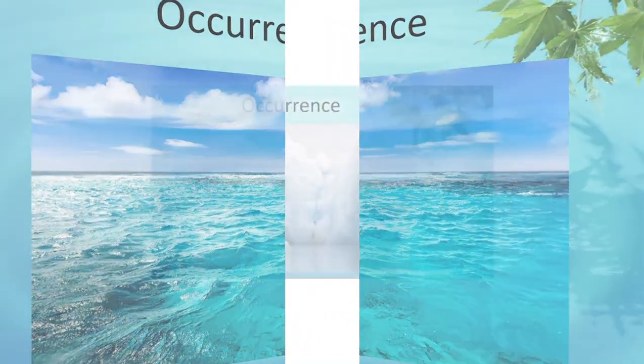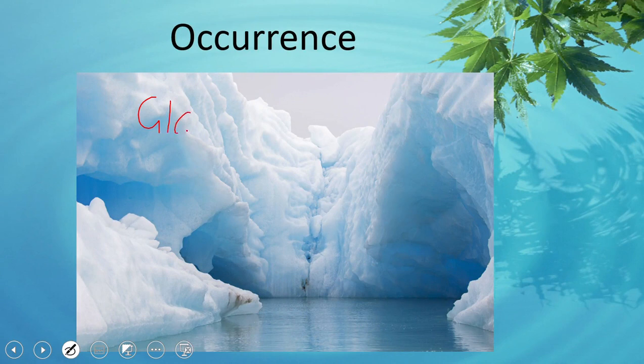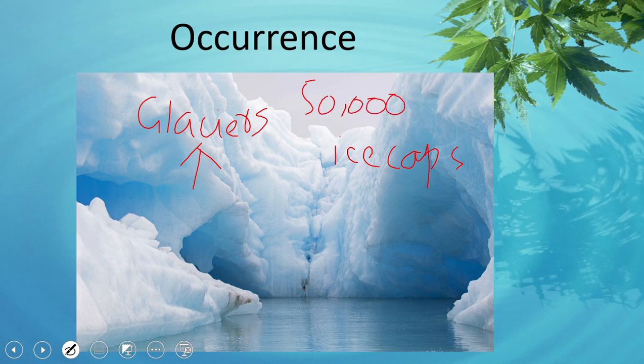We use water from glaciers and ice caps. What is the difference between these two words? Glaciers and ice caps. When snow freezes under pressure, we call it a glacier. And glaciers that cover an area of about 50,000 square kilometers, we call ice caps. That is, ice caps are a type of glacier that covers an area of about 50,000 square kilometers. So we use water from glaciers and ice caps.